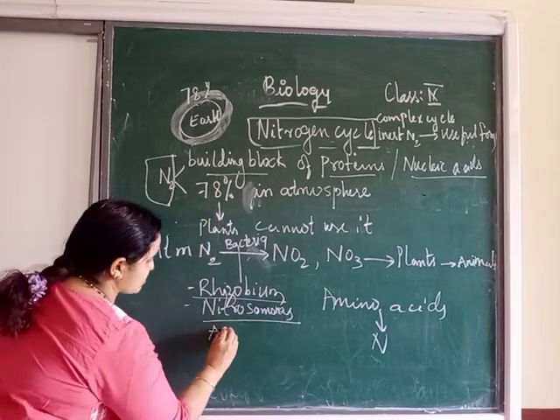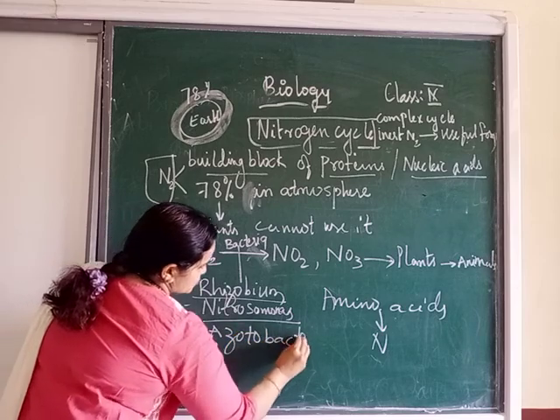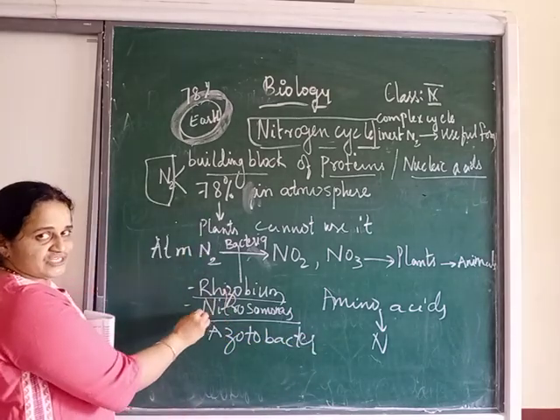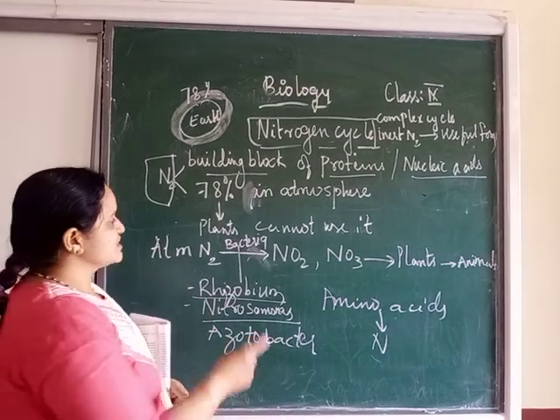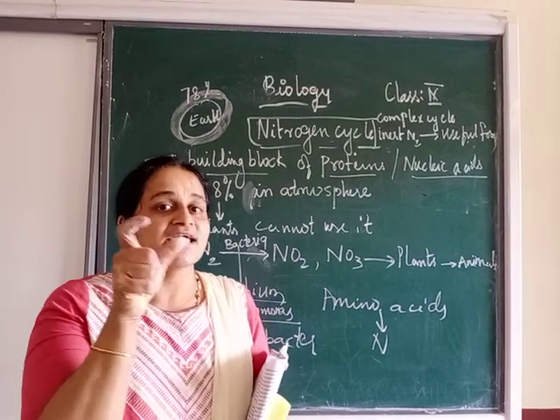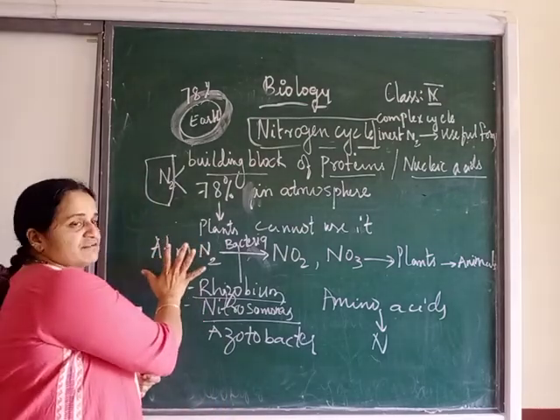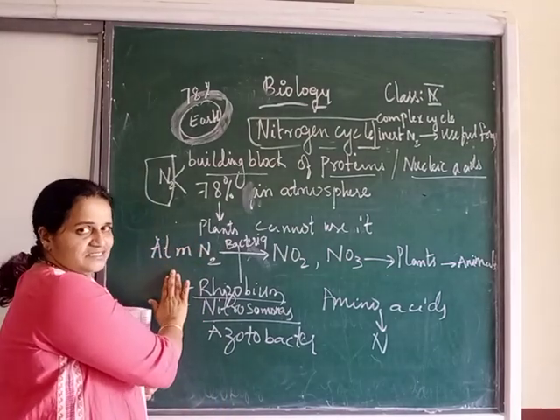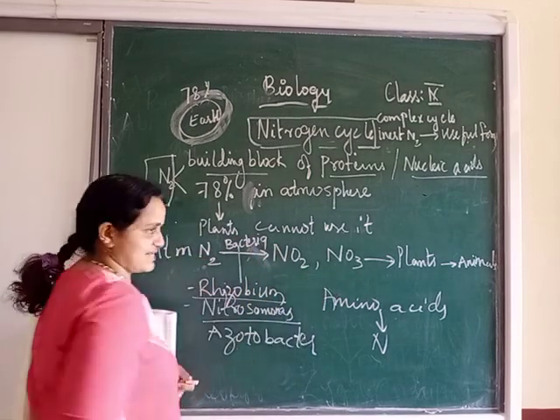Again we have Azotobacter, a free living bacteria. Symbiosis means they are living in association. There are some free living bacteria also, like Azotobacter, which help in the fixation of nitrogen. See the term there, nitrogen fixation. Nitrogen fixation means there is conversion of this inert atmospheric nitrogen into nitrites and nitrates.